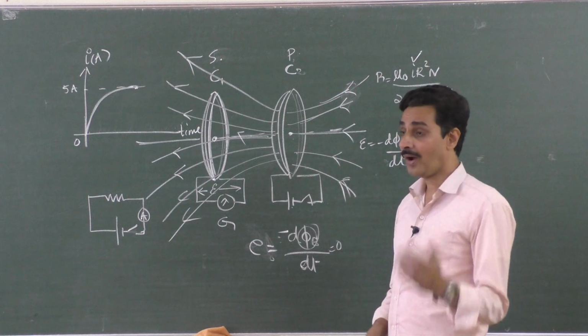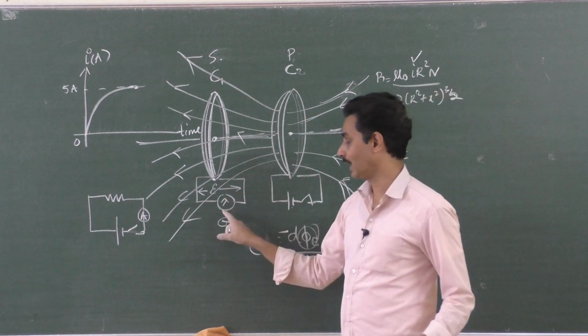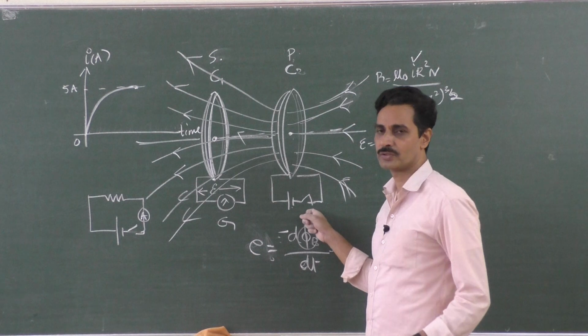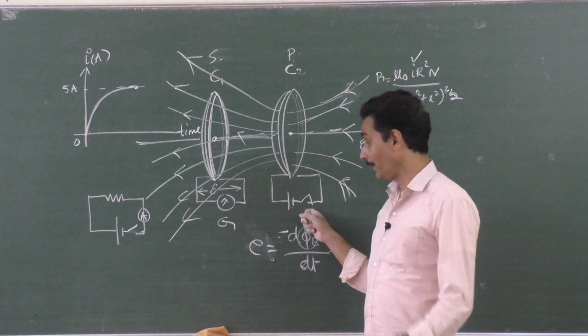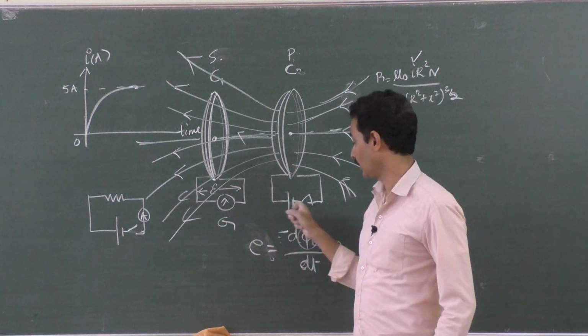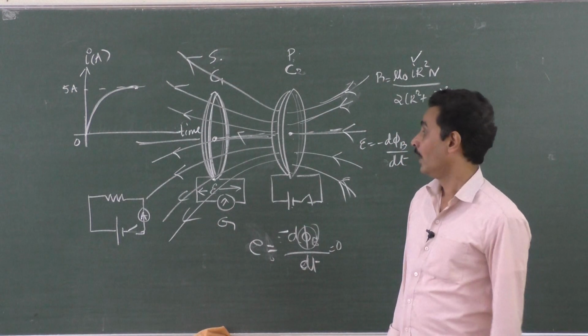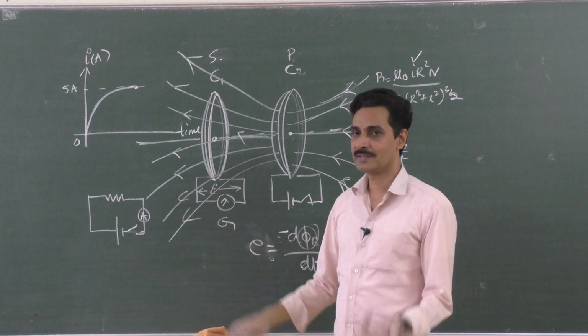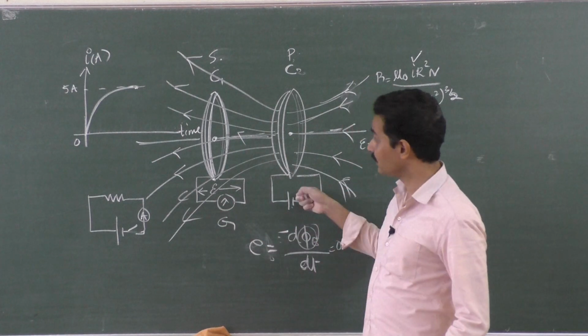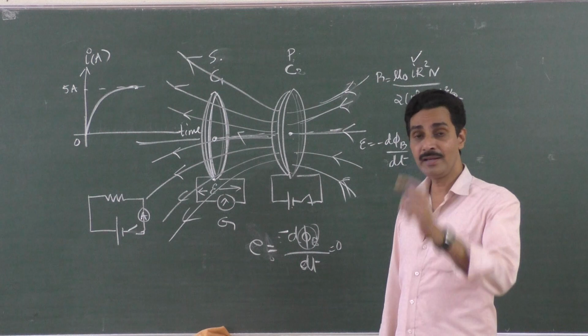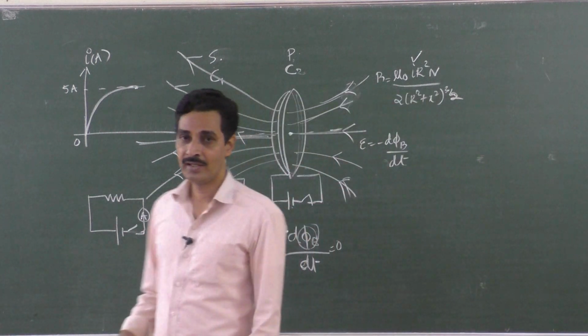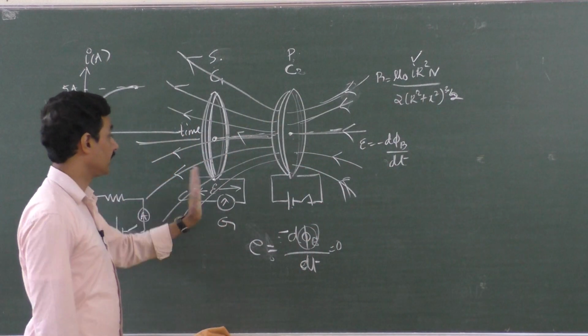So when a coil is kept very close to another coil connected to the galvanometer and a current is passed through the primary coil, a momentary deflection is observed in the galvanometer when the battery of the primary coil is switched on. And then the deflection disappears. When it is switched off, again a momentary deflection is observed in the secondary coil, but in the reverse direction.